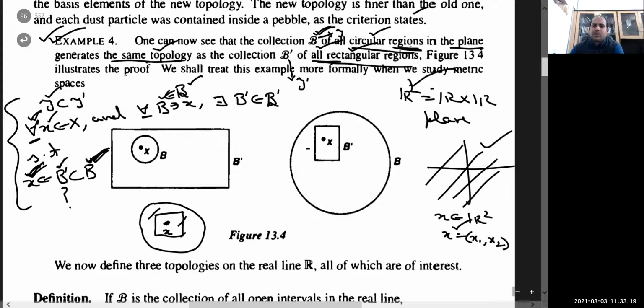So in this way, the topology generated by this one, the smaller one, the topology generated by the basis members which are smaller in this containment, is going to be finer.